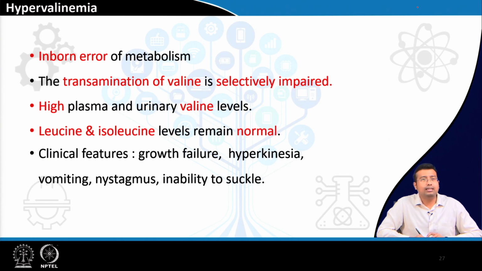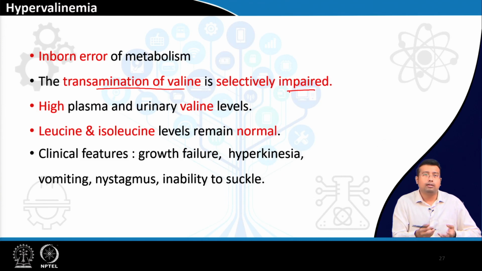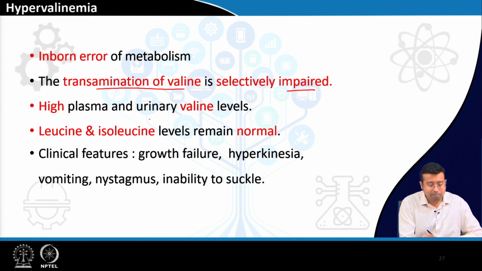And lastly, hypervalinemia, again an inborn error of metabolism. What happens? The transamination of valine, the first step, is selectively impaired. Again very common, what will happen? High plasma and urine valine levels, but since it is a selective valine transamination defect, leucine and isoleucine levels will remain normal.